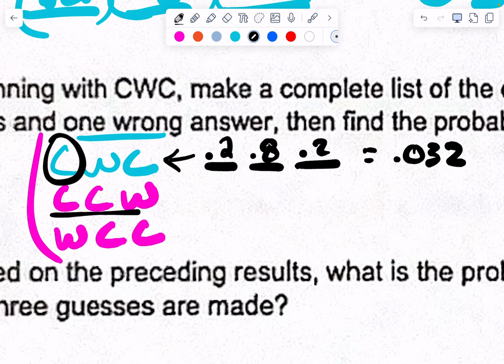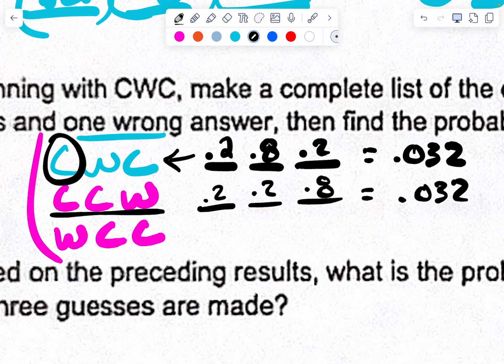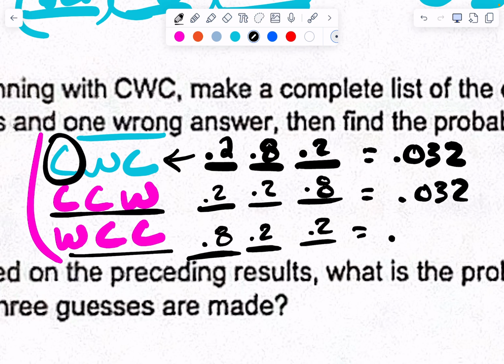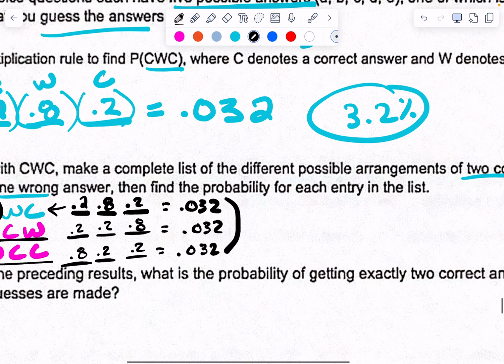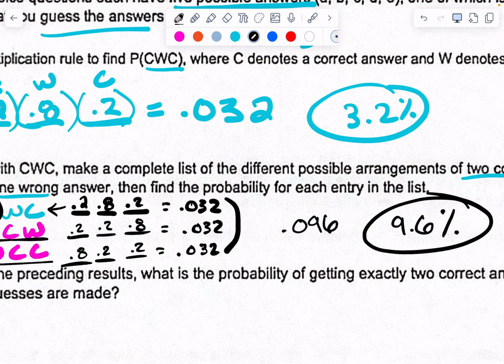Okay, what's the chances that this one happens? Correct, correct, wrong. That would be 0.2 times 0.2 times 0.8, but it's going to be the same answer, 0.032. This one would be 0.8 times 0.2 times 0.2, but it doesn't matter. Multiplying in any order is 0.032. So what's the chances that any one of those 3 happens? You add them, which would be 0.096 or 9.6%.